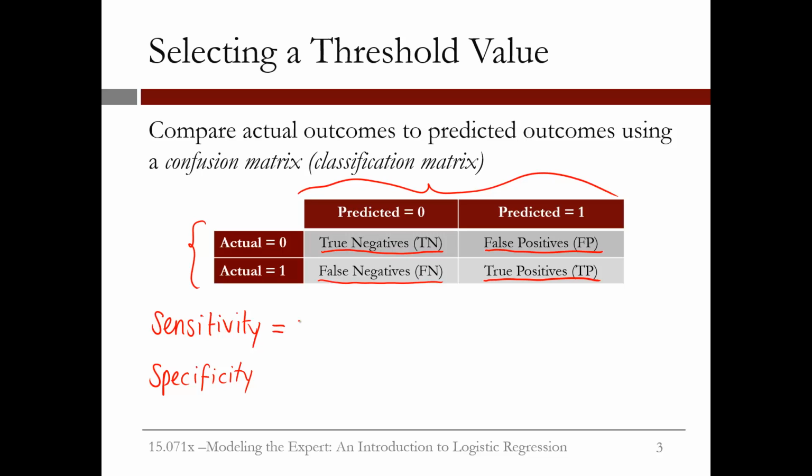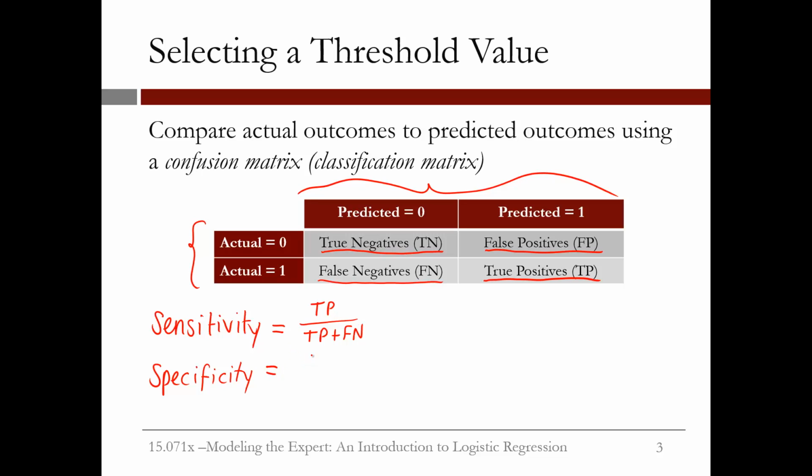Sensitivity is equal to the true positives divided by the true positives plus the false negatives, and measures the percentage of actual poor care cases that we classify correctly. This is often called the true positive rate.